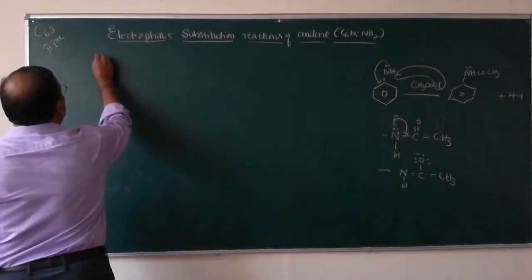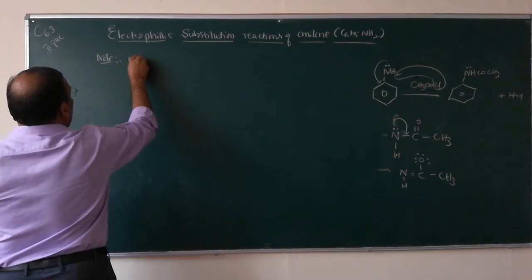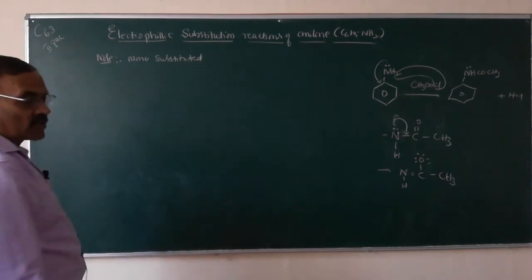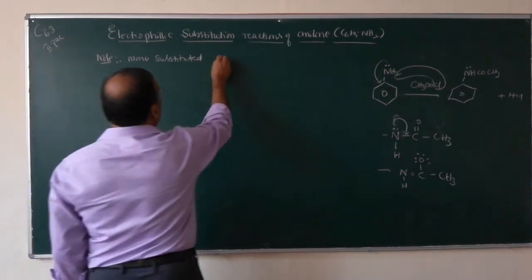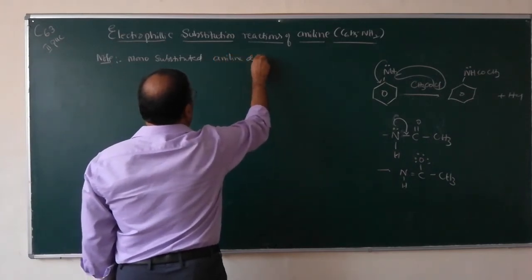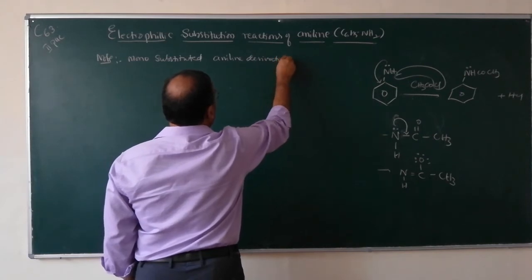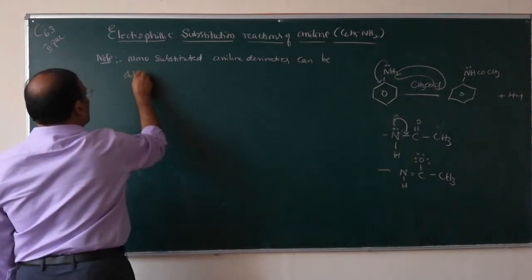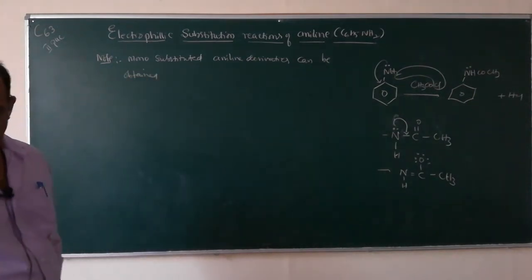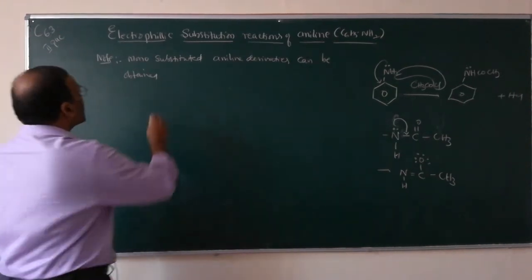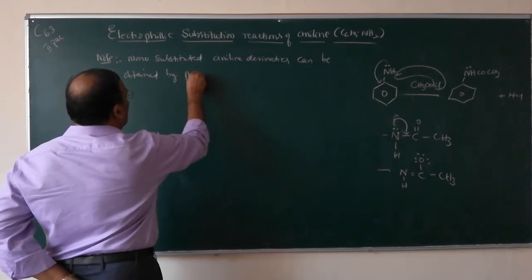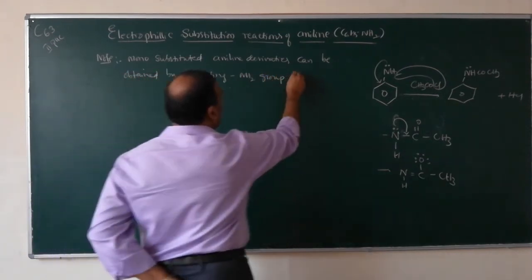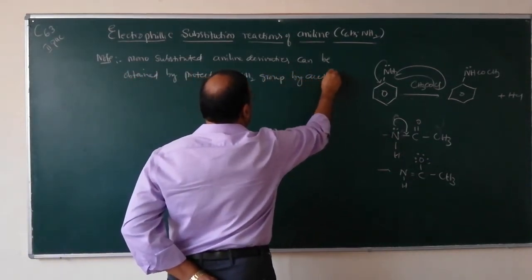Write down a note. Mono substituted aniline derivatives can be obtained by protecting the NH2 group by acetylation.